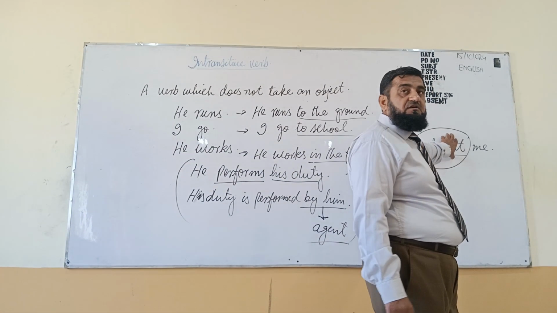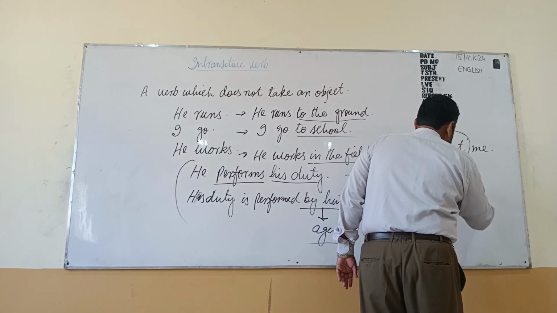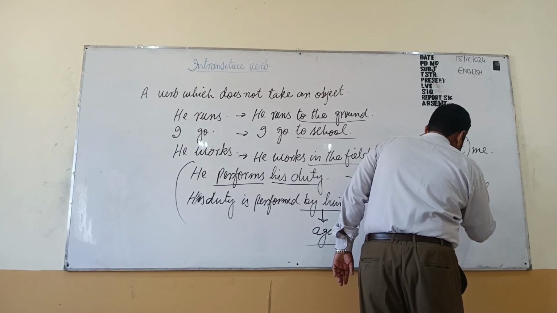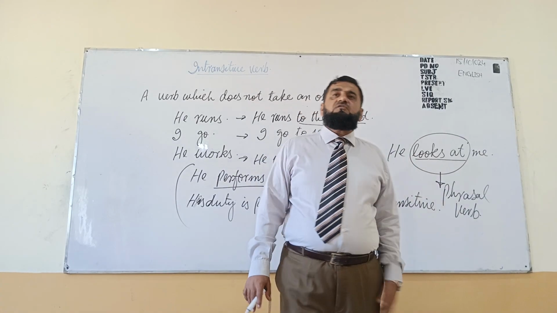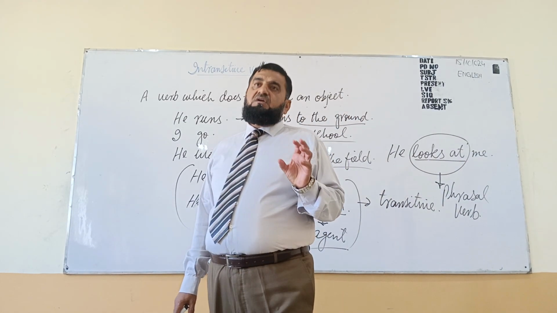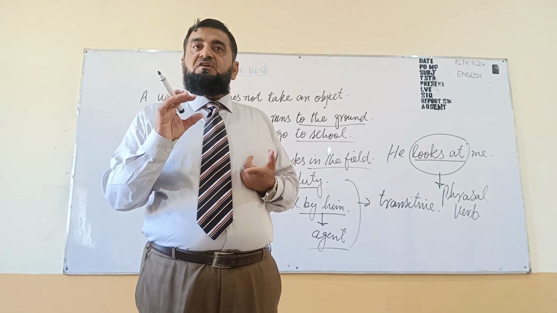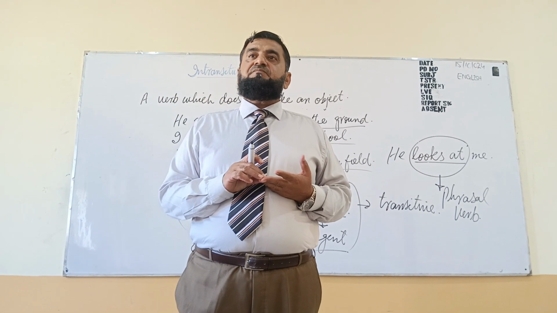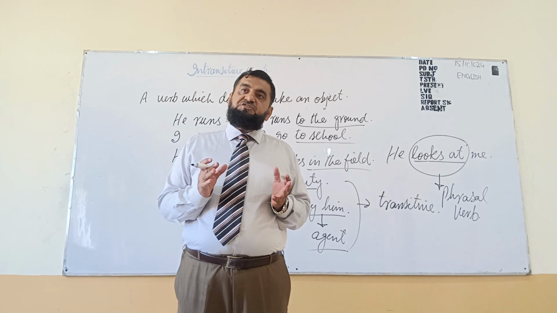What is phrasal verb? Phrasal verbs are those, the meaning of which can be changed with the use of a preposition. When we change the preposition, its meaning will be changed.